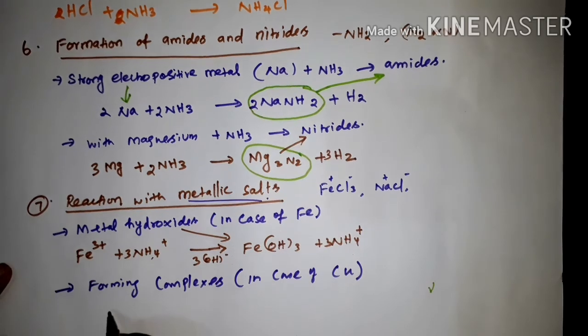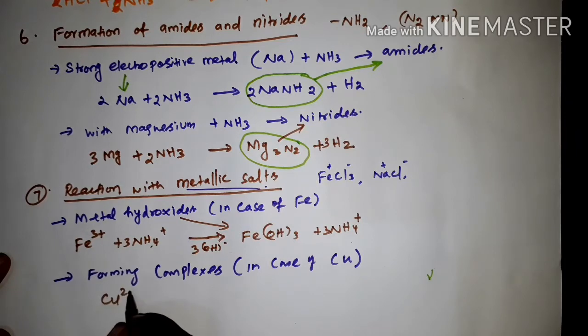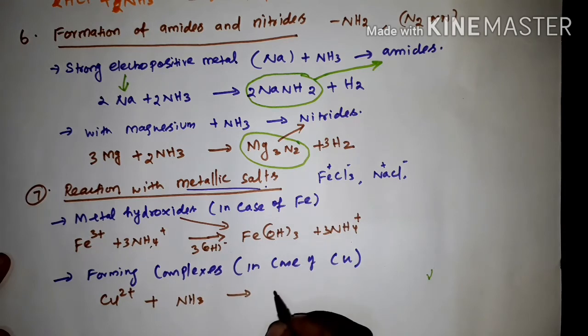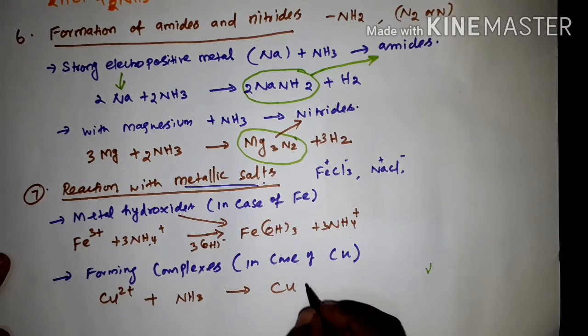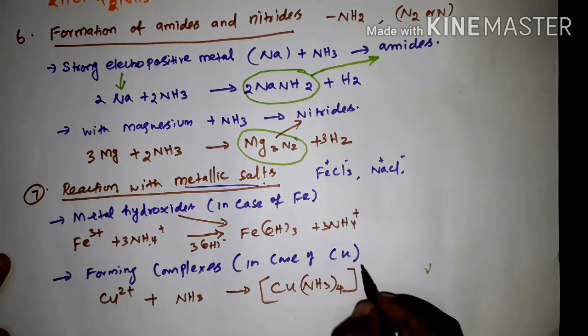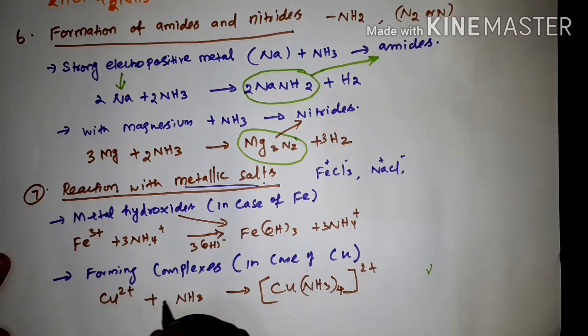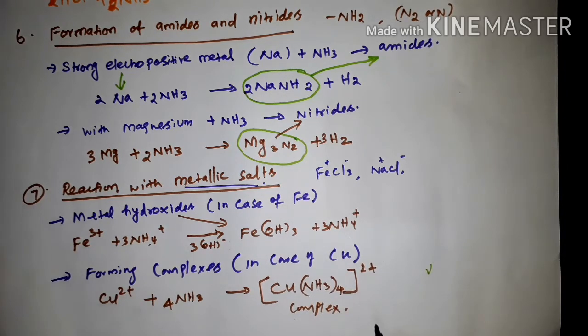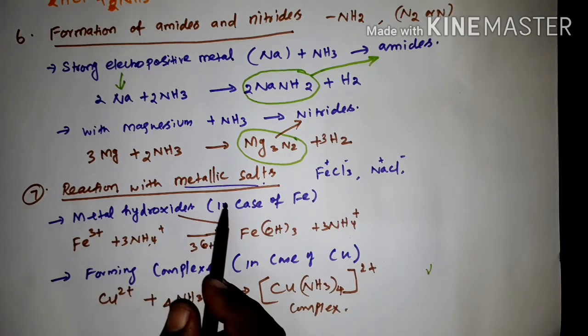So the reaction is Cu2+, I am writing all the ions here, plus NH3, so copper, this is the complex ion, 2+. Now balance the equation, here put 4, that's all. So this is the complex. That's all about the reaction with metallic salts.